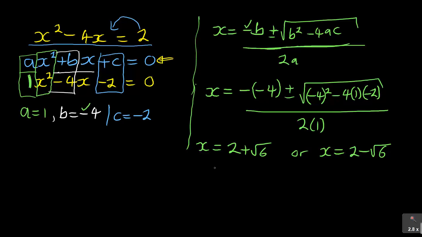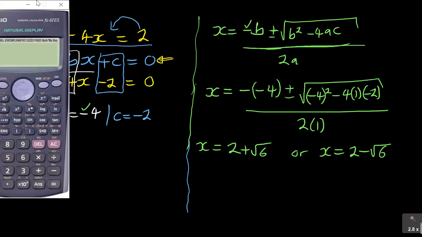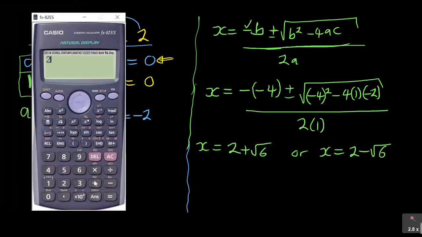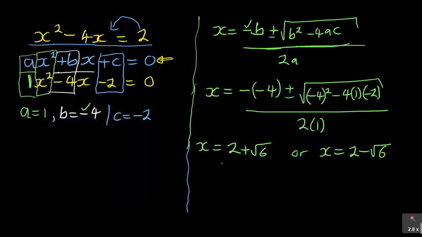So to round off the answer to 3 decimal places here, if I take the calculator, remember it's 2 plus square root of 6. I'm getting, if I press SD, they said 3 decimal places, 4.449. You can use a calculator to round off for you. Shift, setup, use 6 and then fix it to 3 decimal places. Press SD again, it is 4.449. So the first one here is 4.449. That's the first value of x.